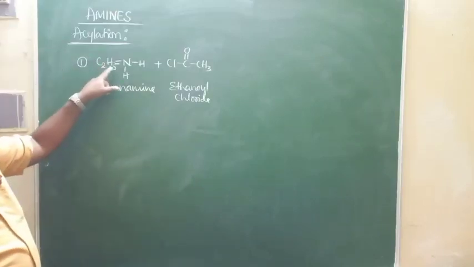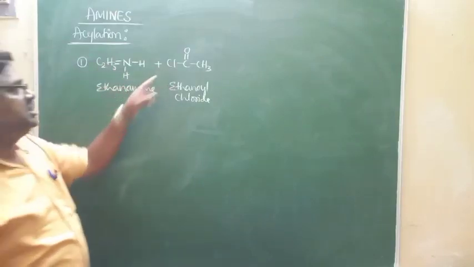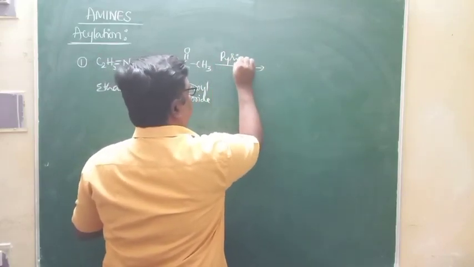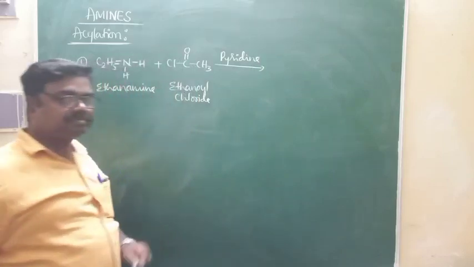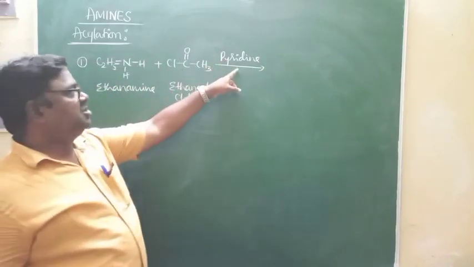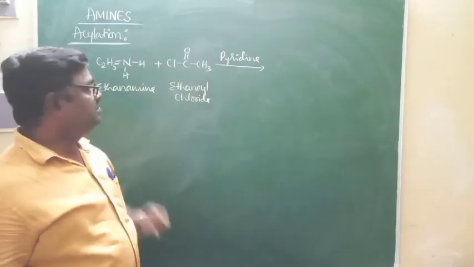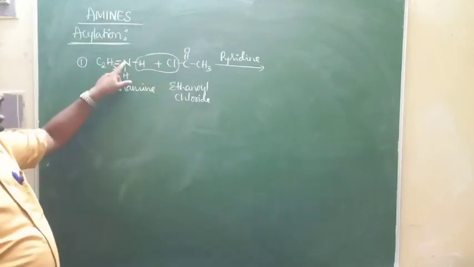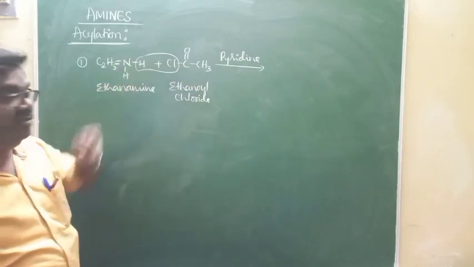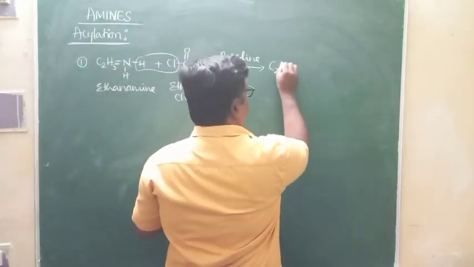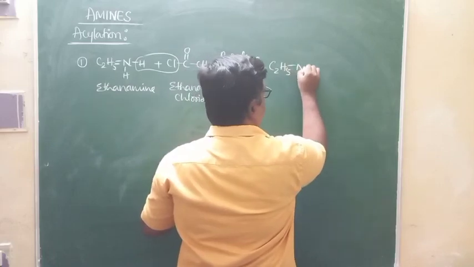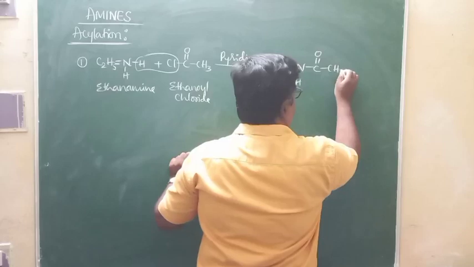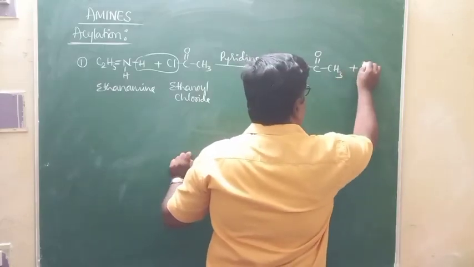When ethanamine, C2H5NH2, reacts with ethanoyl chloride in presence of a base like pyridine, any base stronger than amines can be used in this reaction. What happens, hydrogen atoms attached to the nitrogen are replaced by CH3CO group. You are going to get a product. Look at this, C2H5NH, C double bond O, CH3, plus HCl.